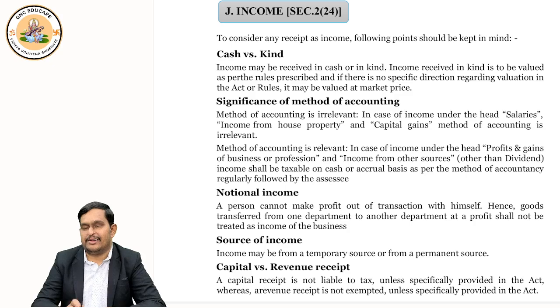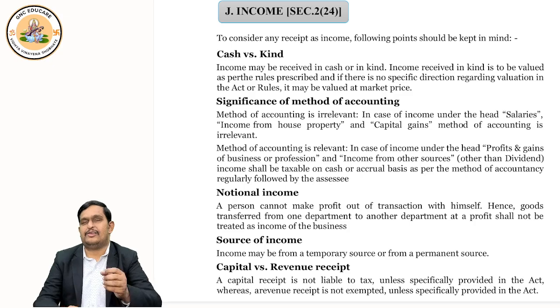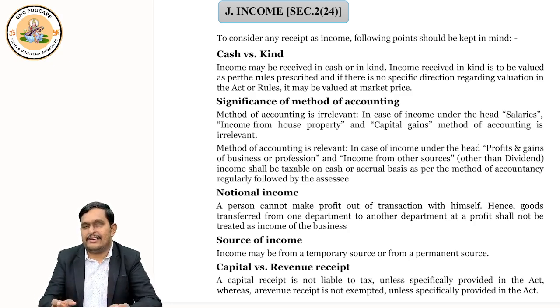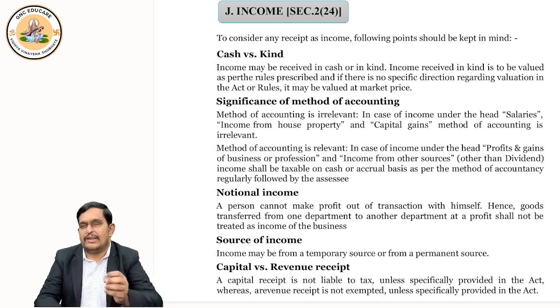Now the technical definition which is given is very huge, very big, and it covers all the chapters which we are going to discuss in income tax. Like you earn income through salary, right? You do a job, you get salary, that is your income. You give property on rent, you earn rental income from house property. You do business, you earn profit, that is also income. You set up your own office as a CMA, and when you set up your own office, we call it a profession, and you get fees from your client. That is also obviously income.